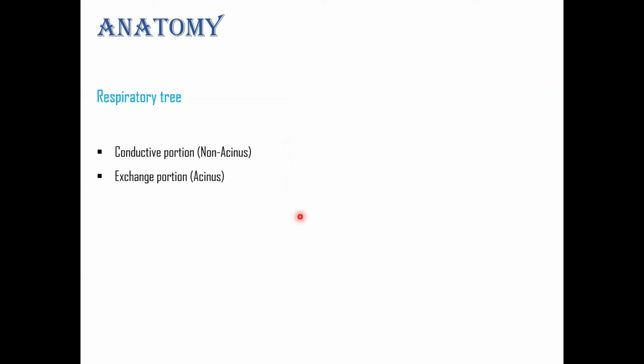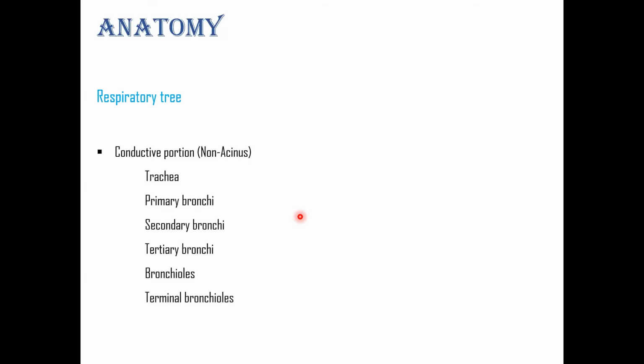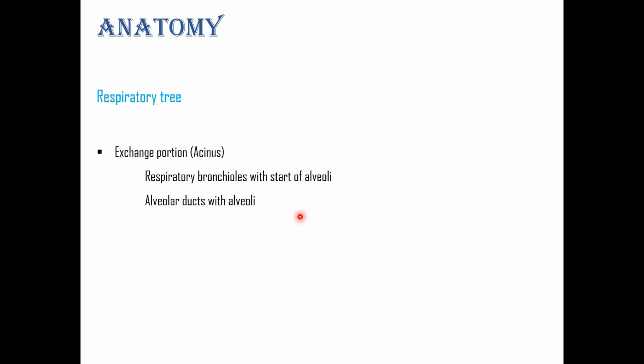When we're talking about the respiratory tree, there are two parts. One is the conductive portion and the other one is the exchange portion. According to the names themselves, you can understand what the conductive portion and the exchange portion are. In the conductive portion, you will find the trachea, primary bronchi, secondary bronchi, tertiary bronchi, bronchioles, and terminal bronchioles. In the exchange portion, you will find respiratory bronchioles with the start of alveoli and the alveolar ducts with alveoli.